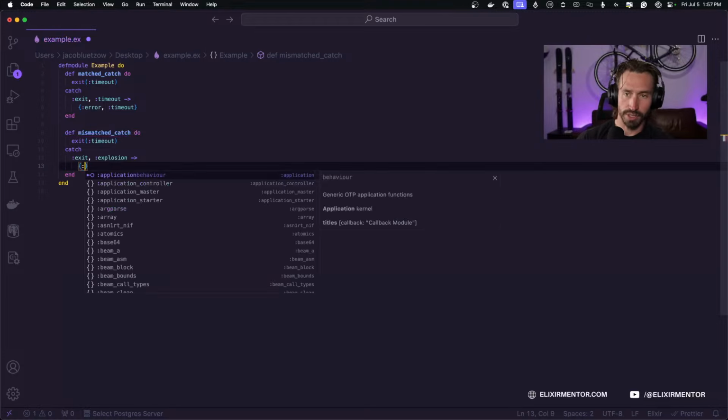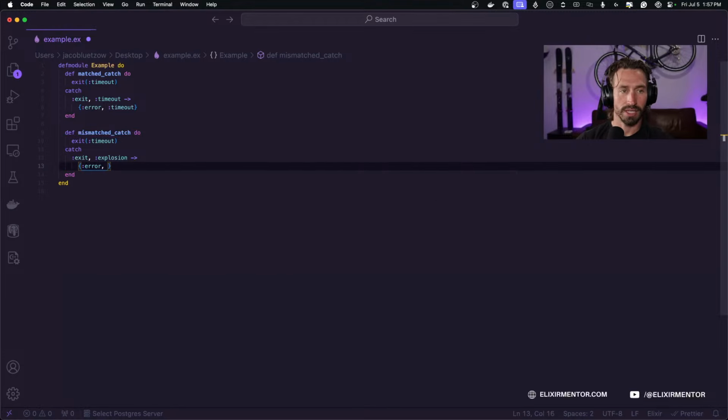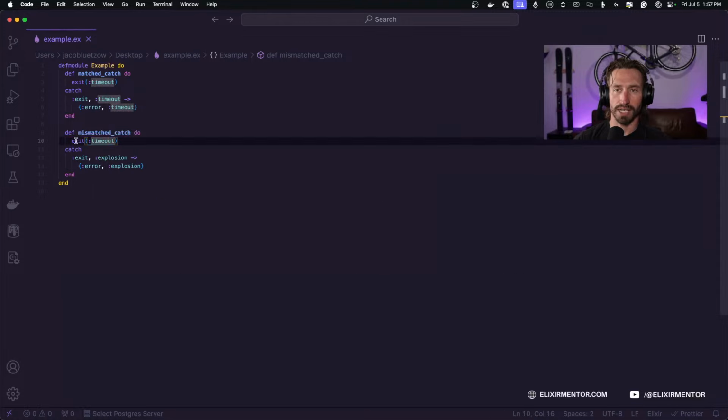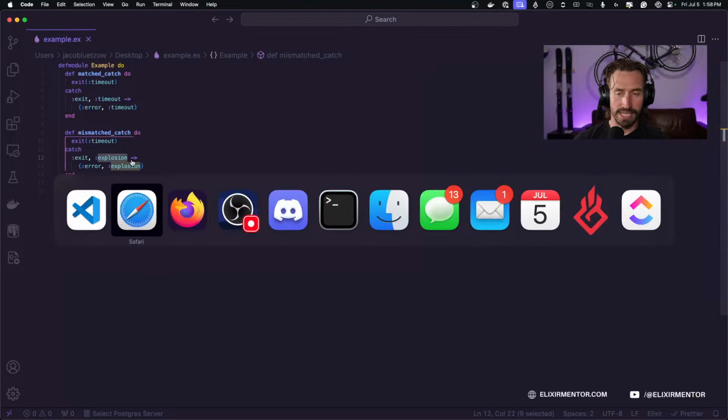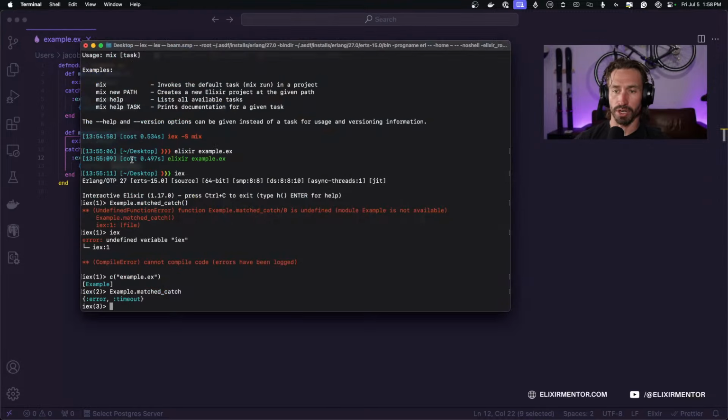And we're going to just return a tuple here with an error type and then explosion and then hit save. And so we're exiting our process, right? Or sending an exit signal with a message timeout, but it's not going to pattern match to explosion. So let's save it and see what happens when we call the mismatched.